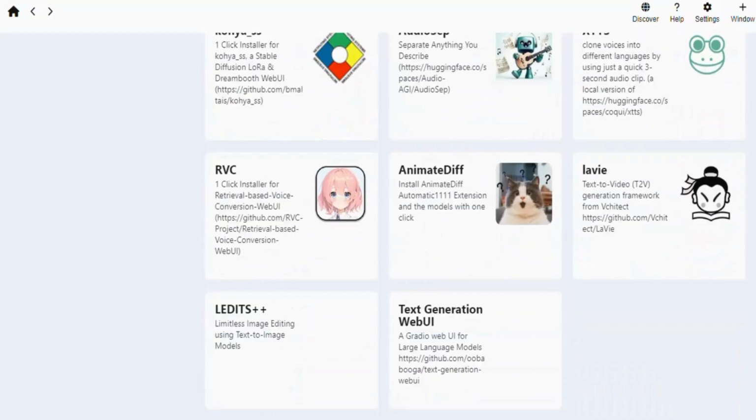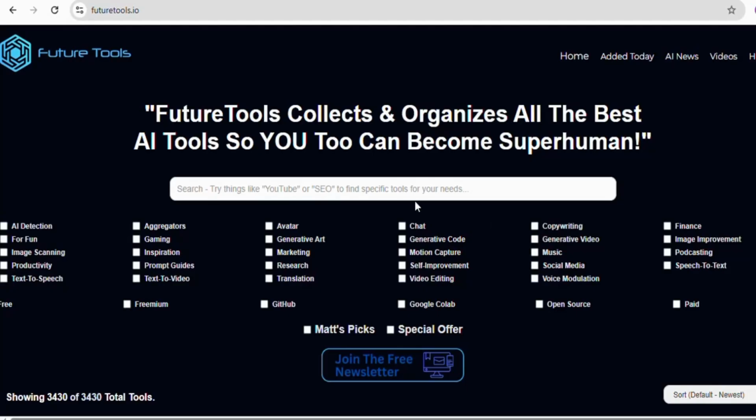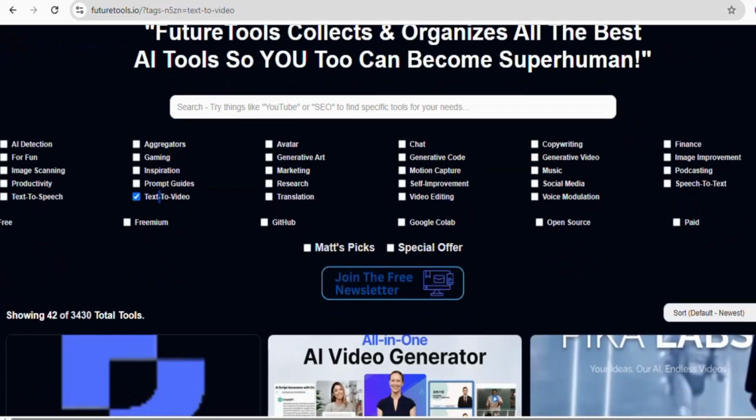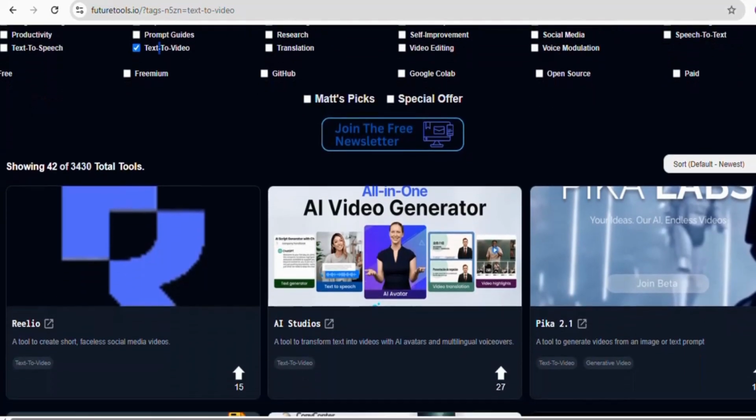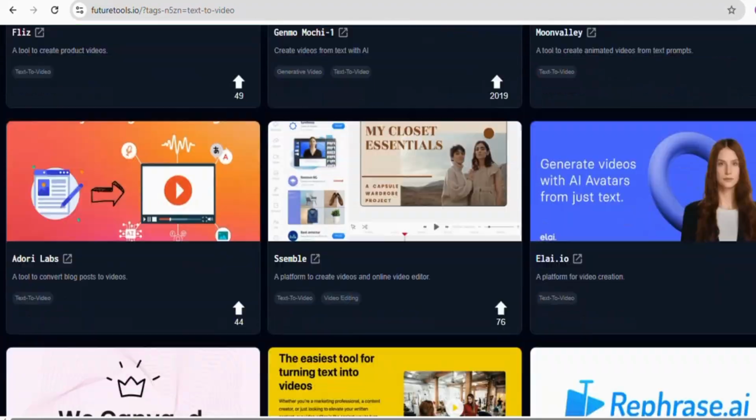Now, the seventh app is FutureTools.ai. This is a collection of the best AI tools in one place. It is divided into different sections so that you can find the one according to your needs. Here, I select text to video, then click on the sort button. It will display the list of different apps available to generate AI video from text. Choose the one that you like.